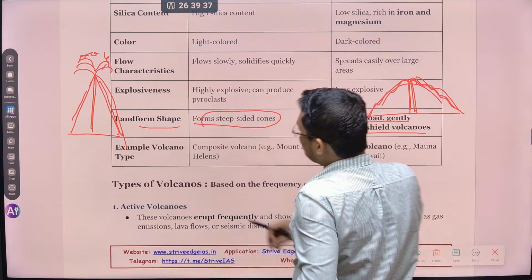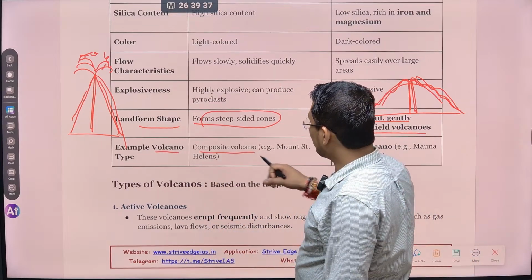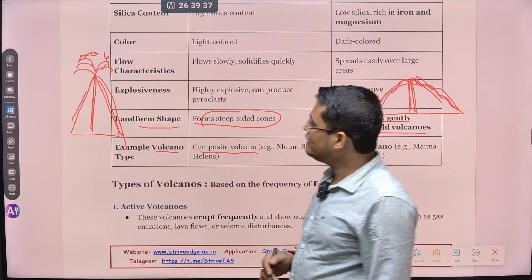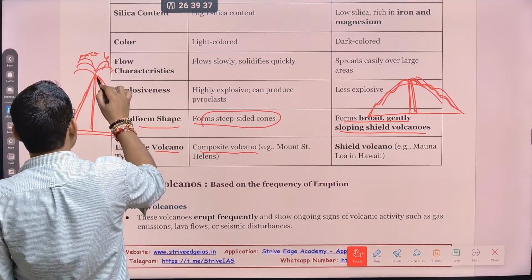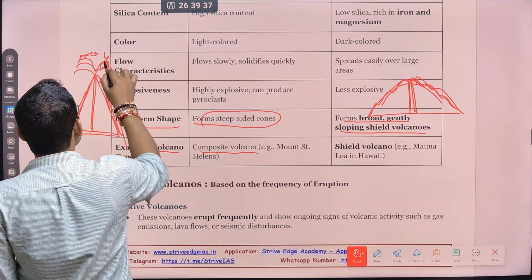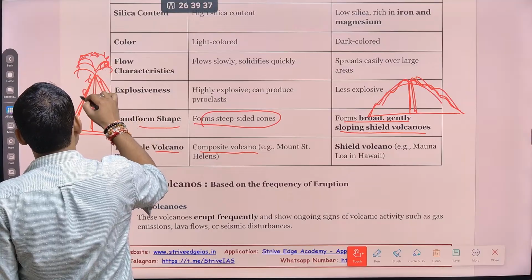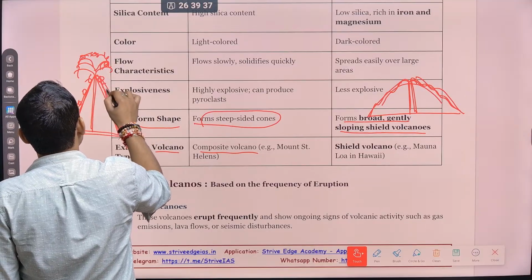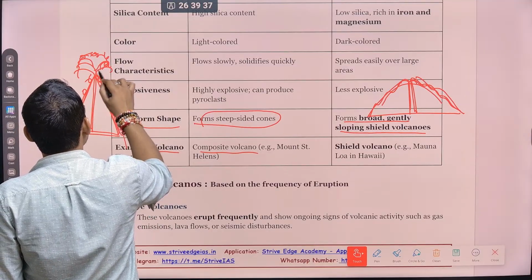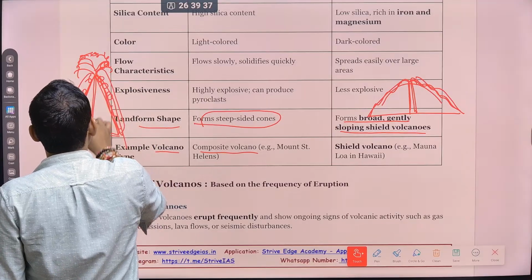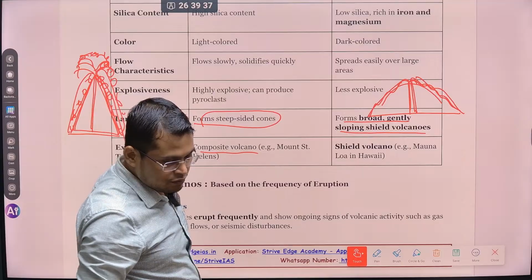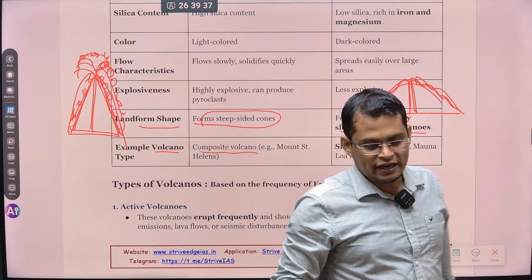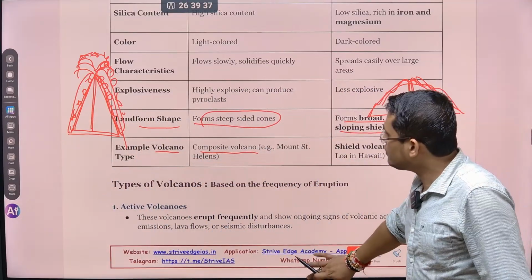Okay, so an example of a volcano type is the composite volcano. Let me explain what a composite volcano is. Let's say there are so many volcanic eruptions, so they form a cone and all these solid particles deposit here. Again there will be a volcanic eruption, volcanic material will be there, and again all this ash deposits here. That is what leads to the layer by layer deposit of the material. This is what is called a composite volcano.